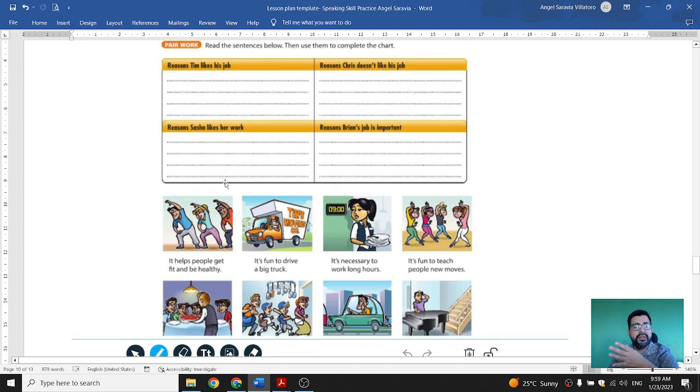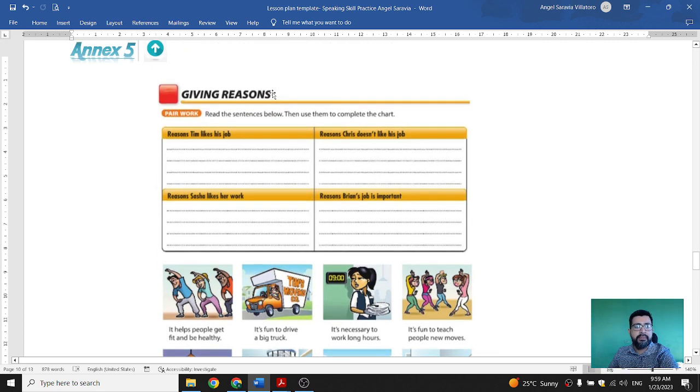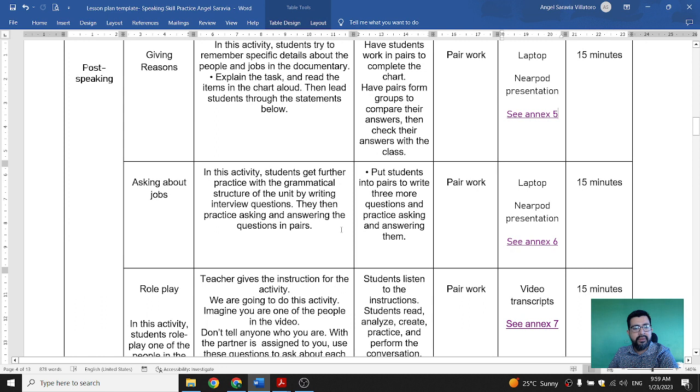After they watch the video, they need to select if this image goes right here for that specific person, and then we have asking about jobs. For this activity, students get further practice with the grammatical structure of the unit by writing interview questions. Then they practice asking and answering the questions in pairs. So again, this is a pair activity.